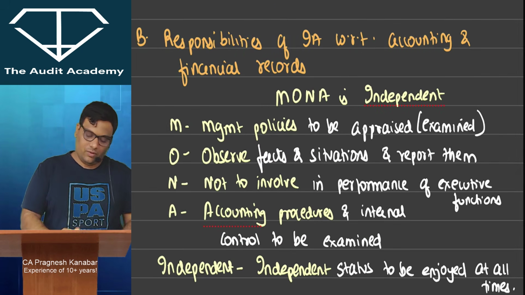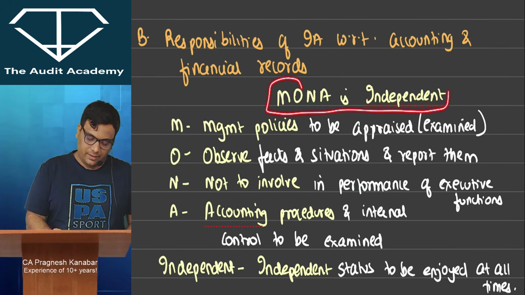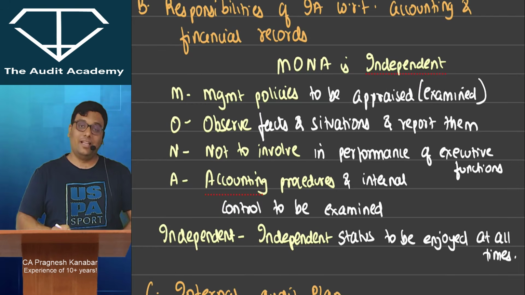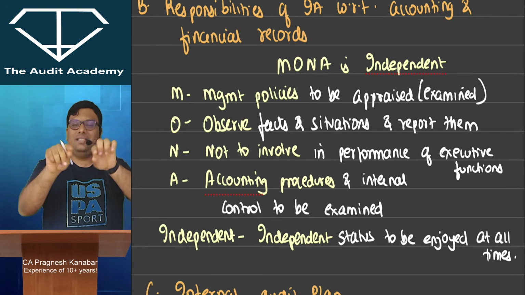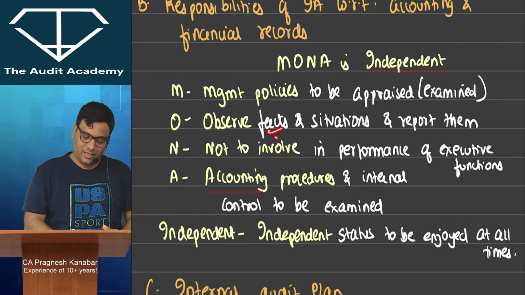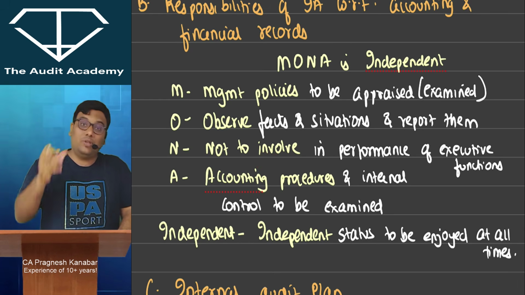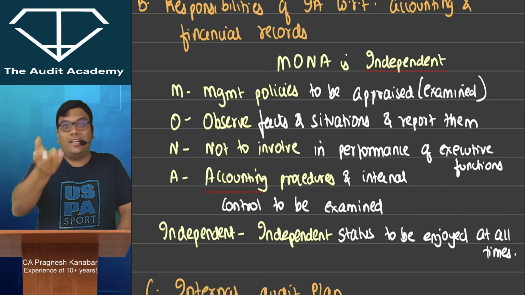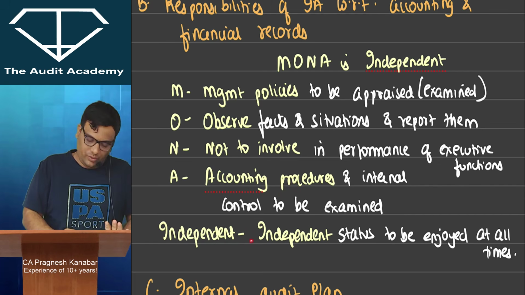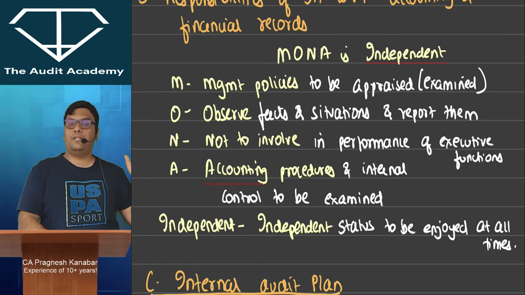Now, responsibilities of internal auditor with respect to accounting and financial records. Now listen to me. All the management policies and procedures need to be checked by the internal auditor. With respect to accounting, financial records, he needs to observe the facts, situations, and report to the management. Then he is not supposed to prepare the accounts himself and then check them. That should not be done, no? Then he will have to examine the accounting procedures and internal control. And he should ensure that he maintains his independent status. So these are the responsibilities of internal auditor with respect to financial accounting records.